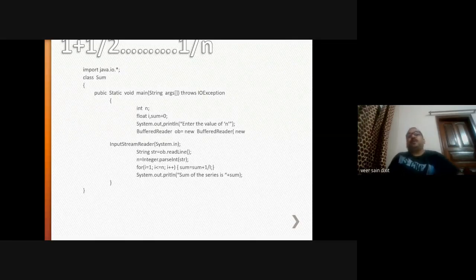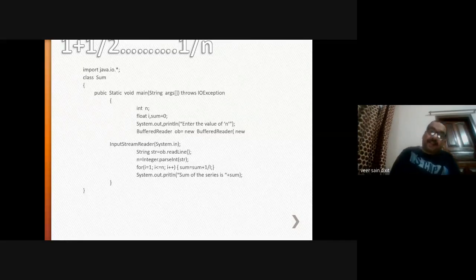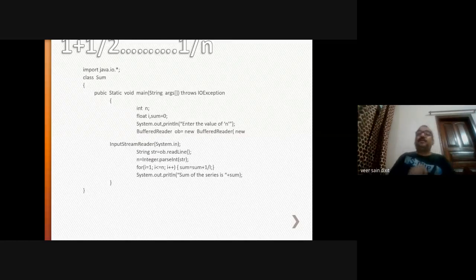Whenever you are programming in Java, it is always in terms of objects. Since integer, float, characters are predefined types, whenever you create any object that is user defined, the type should also be user defined. So for that, these wrapper classes are used. Integer is a wrapper class, float is a wrapper class, double is a wrapper class. These are the various wrapper classes.